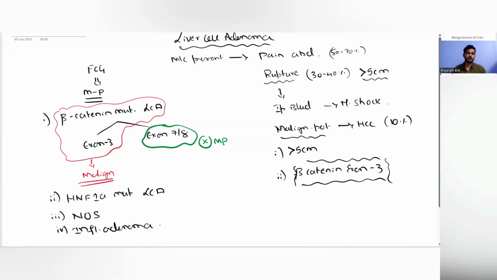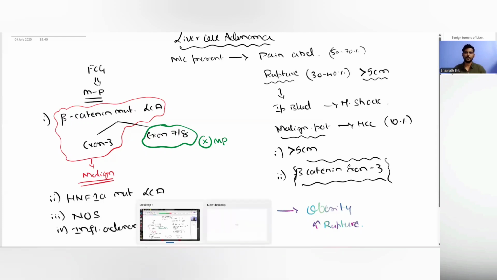A specific pathway has sometimes been identified, which is called the sonic hedgehog pathway. Those with activation of this pathway are usually obese and have an increased risk of rupture and bleed. So this is the French collaborative classification, including a molecular pathological classification of liver cell adenoma.